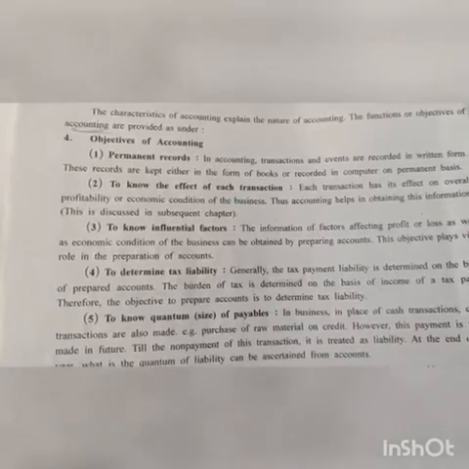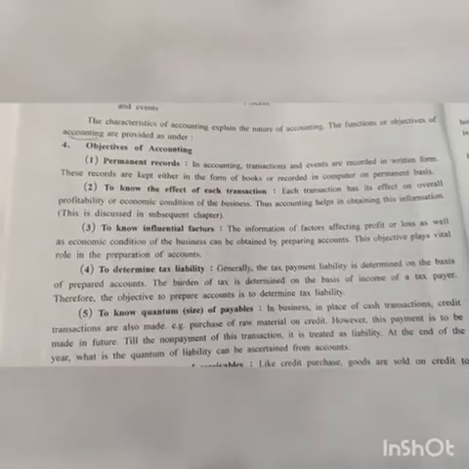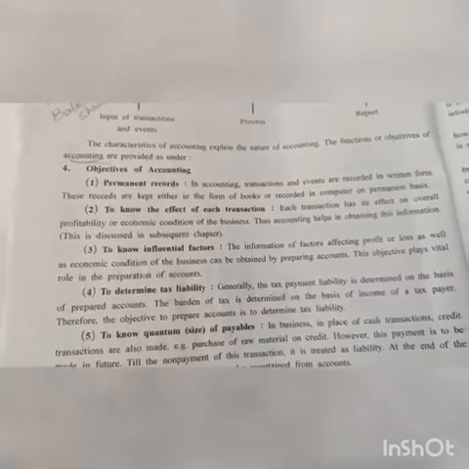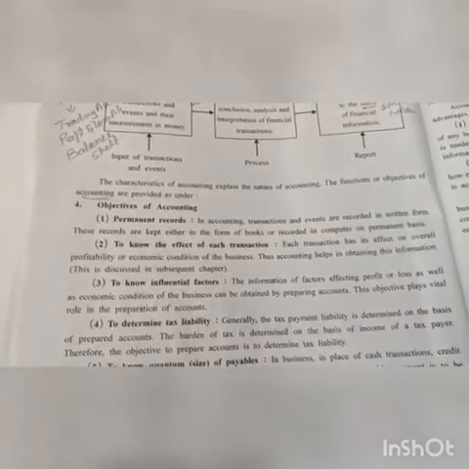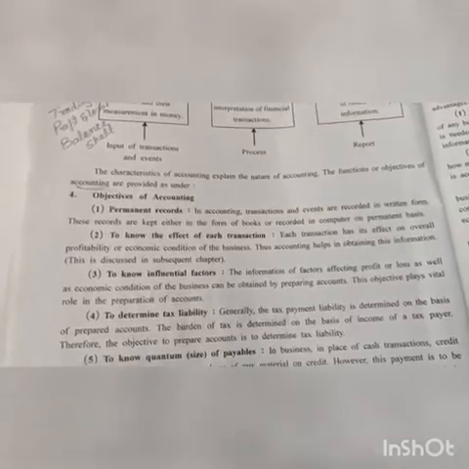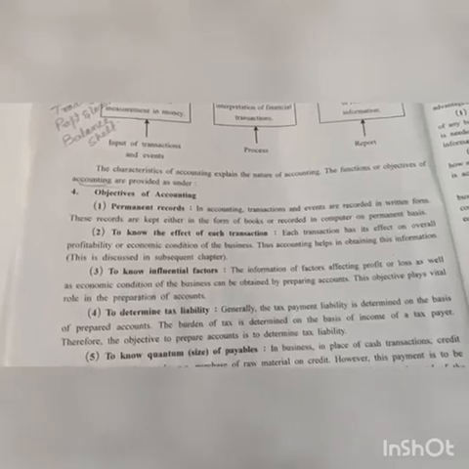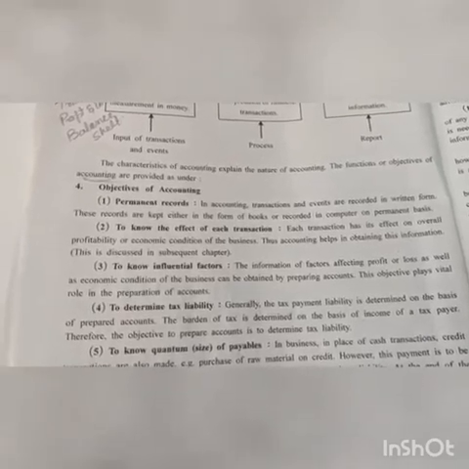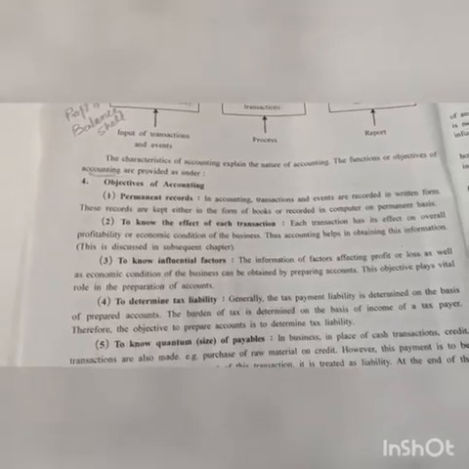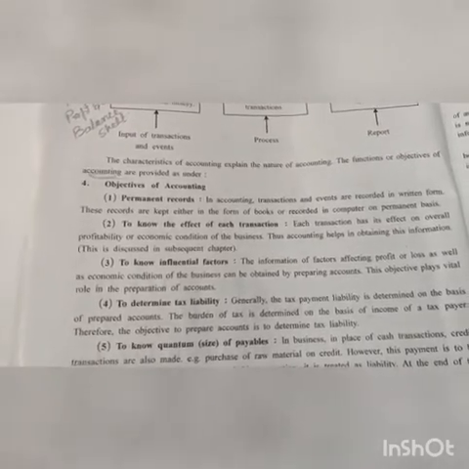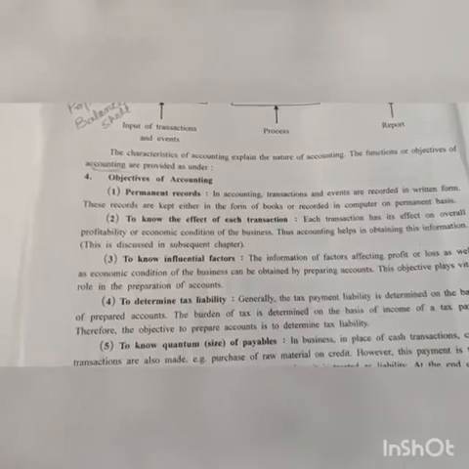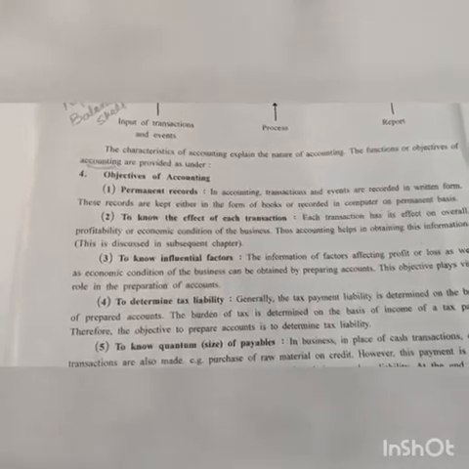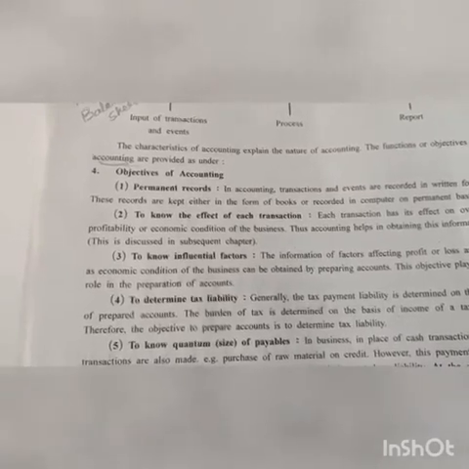See the third point, to know influential factors. Now what do we mean by this? The information of factors affecting profit or loss as well as the economic condition of the business can be obtained by preparing accounts. This objective plays a vital role in the preparation of accounts. Economic condition means if we are suffering loss, then our economic condition is not good. If the amount of profit we are earning is good, then it says that our economic condition is also sound.